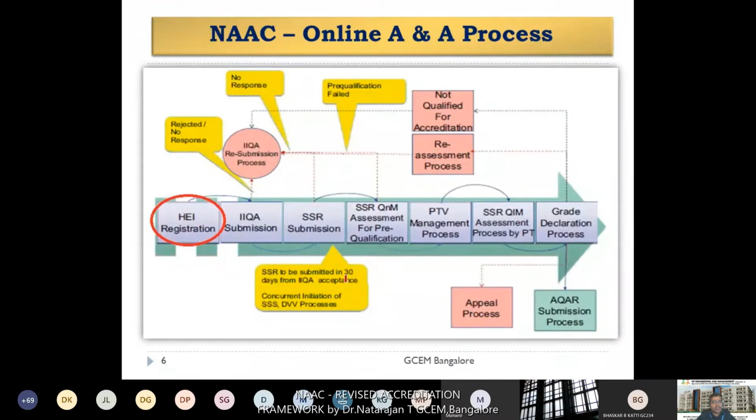The registration process will take only about half an hour, 30 minutes, but you need a few basic details for registering your institution in the web portal. Once you have registered, you will get the login credentials, and after that you can enter your college web portal. Let us go through the HEI registration process first.